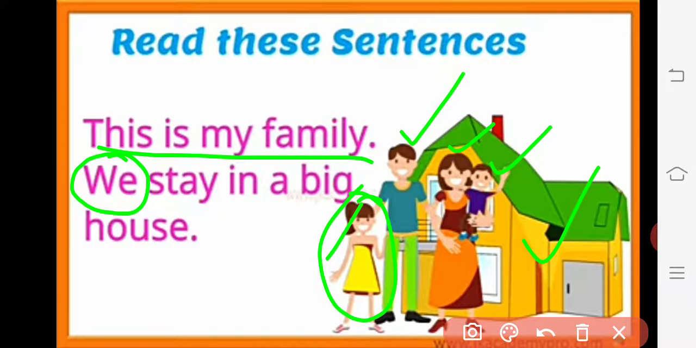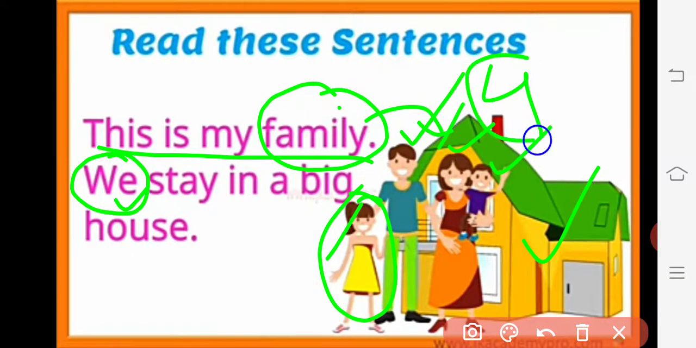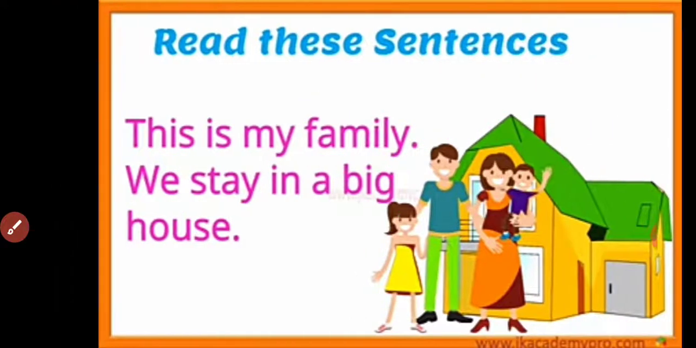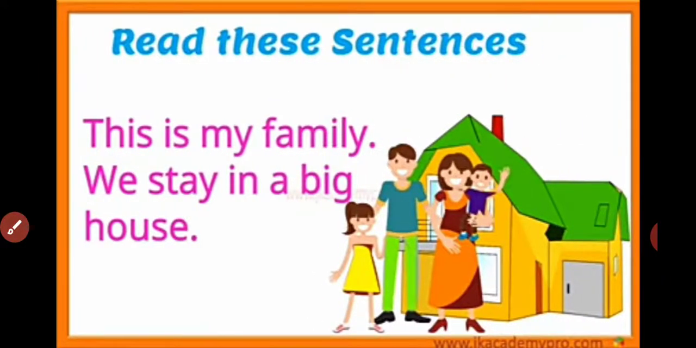So what does we mean here? Instead of the word family, we have used we. In the family, how many persons? 4 persons. In place of taking the names of the 4 persons, it has directly been said we, which means we is the pronoun here. What is that we? We is the pronoun.